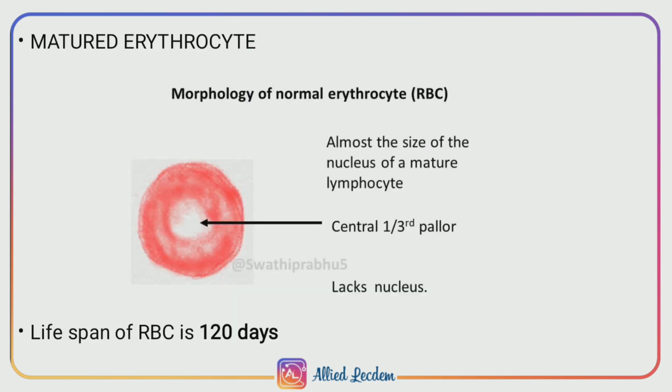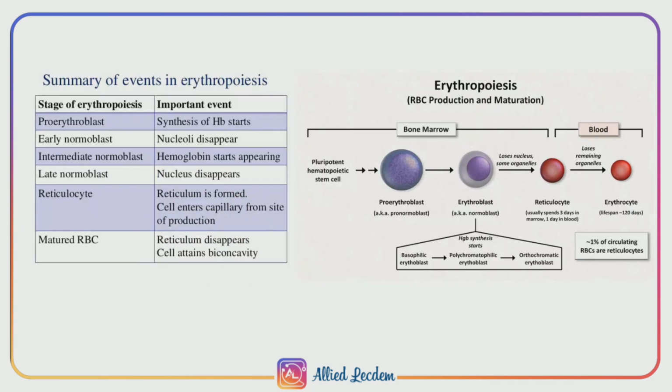Next, we'll see matured erythrocytes. The reticular network disappears and the cell becomes the matured RBC and attains a biconcave shape. The cell decreases in size to 7 μ diameter. The matured RBC has hemoglobin but no nucleus. It requires 7 days of development and maturation of RBC from proerythroblast.